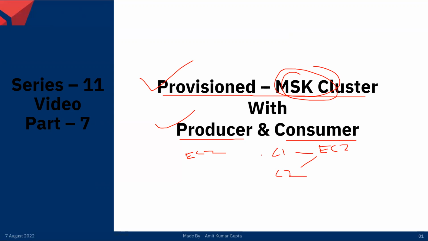Both are EC2 instances, and the producer will also run on an EC2 instance. In between, I will add this cluster over here, and the producer will send the message, and the consumers will consume the message from here, right? That I will show you in the next one.